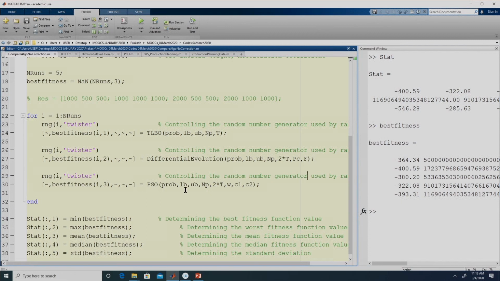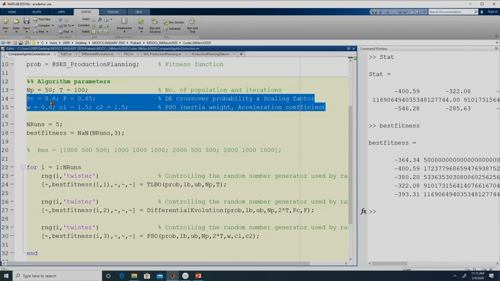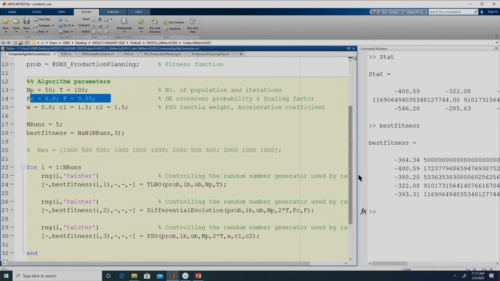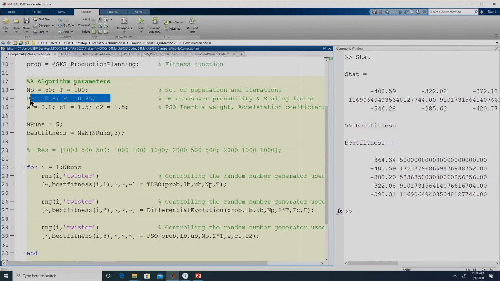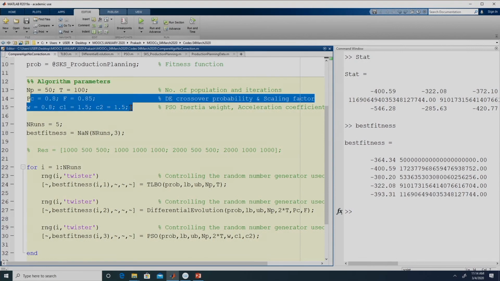Again remember, this set of results is only for this set of parameters. If we change these parameters of differential evolution, the solution might even improve. For an arbitrary problem, it is not possible to say what is the best value of PC, F, W, C1 and C2. So when we execute an algorithm, we need to try multiple values of these tuning parameters. Though we have shown you a statistical analysis, it is very preliminary, because we are also supposed to change these parameters and analyze the impact of these user defined parameters. In this case, we showed you a preliminary comparison of these three algorithms.